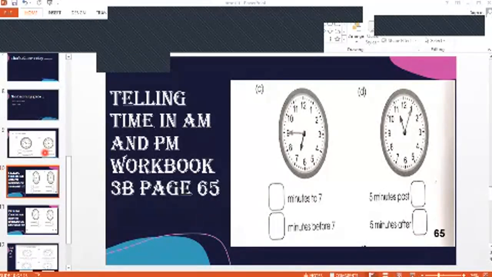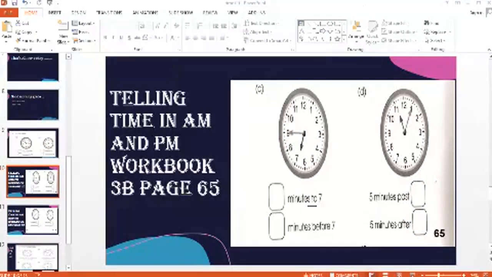Okay, boys, this is a kind of self-attempt, as I told you all. So what you're going to do, you will first look at the number over here, that it is a concept of 2. 2 means backward. You will start counting from the backward. Okay, do it by yourself. 5, 10, 15. Yes. When we take backward steps by using the 5 times table, what is the number that we find out? How many minutes are left? You will write down 15 minutes to 7.